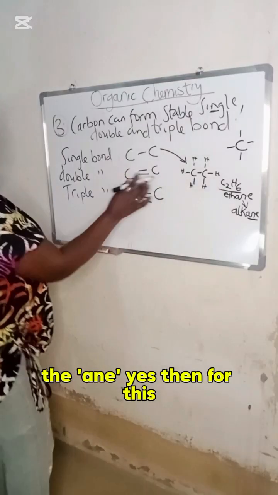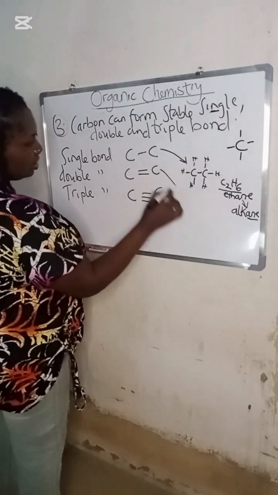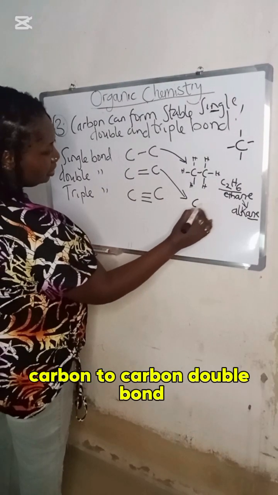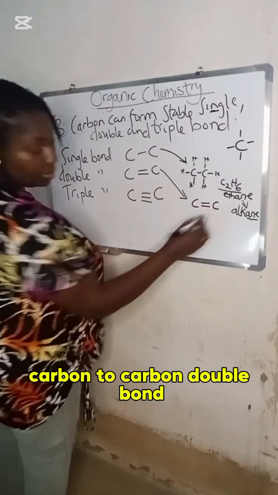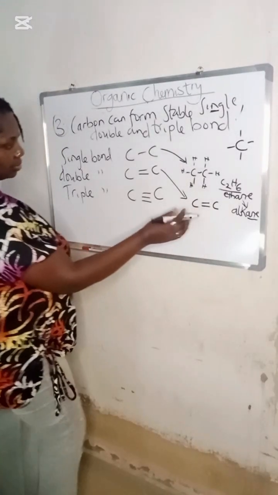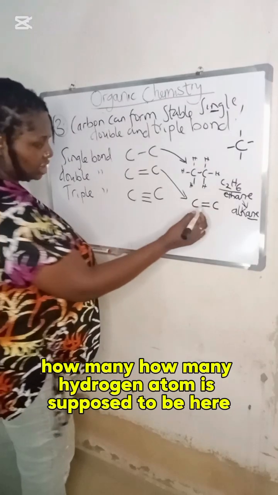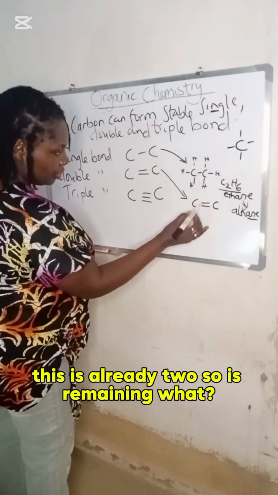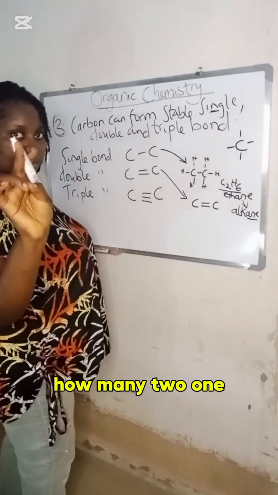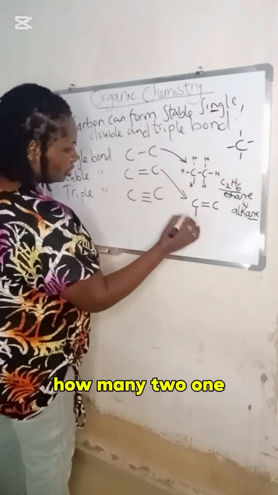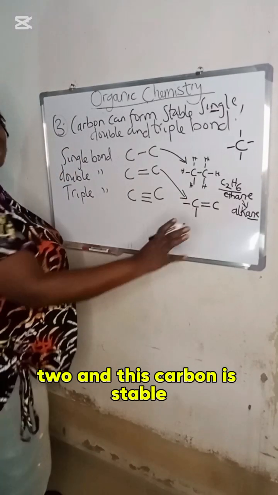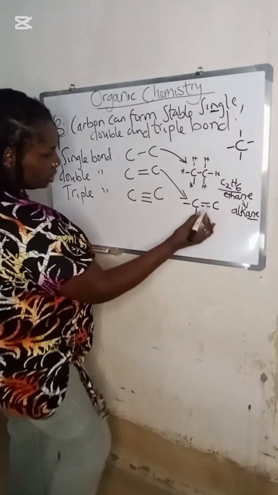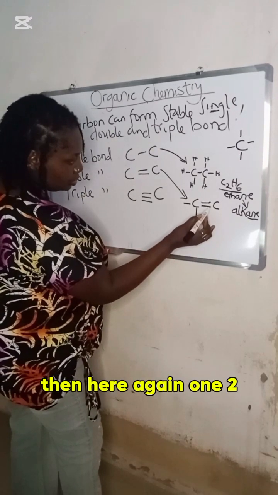Then for this, carbon to carbon double bond. How many hydrogen atoms are supposed to be here? This is already 2, so how many remain? 2. And this carbon is stable. Then here again, 1, 2.